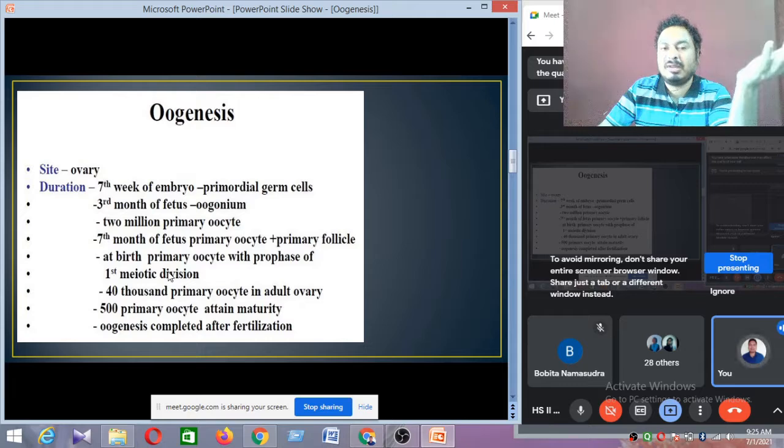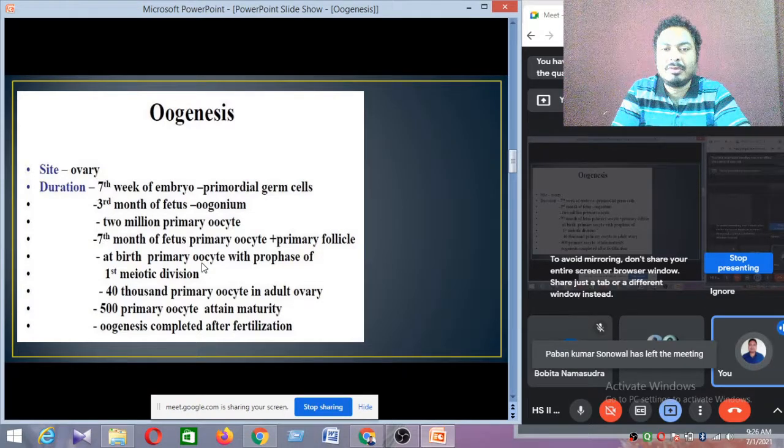After the first meiotic division, all the secondary oocytes are arrested at this particular stage. When the 9 months are completed, during the birth period, all the primary oocytes are converted to secondary oocytes after the first meiotic division, and all the secondary oocytes are arrested at this point.